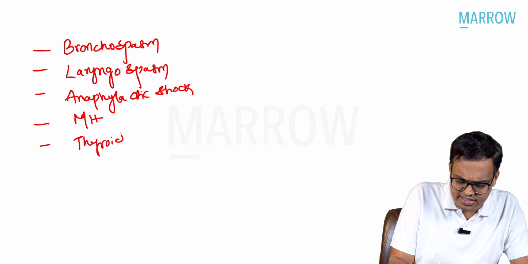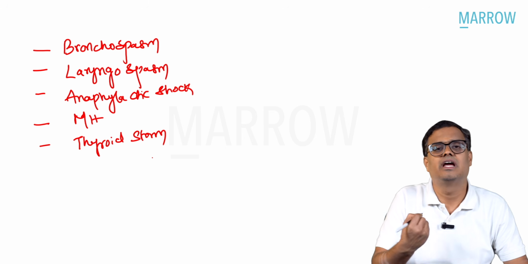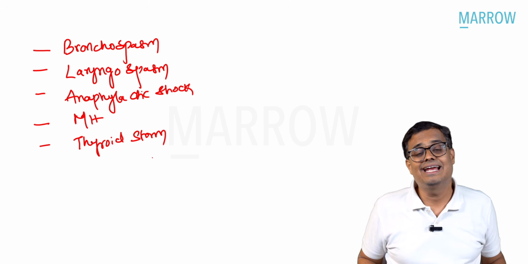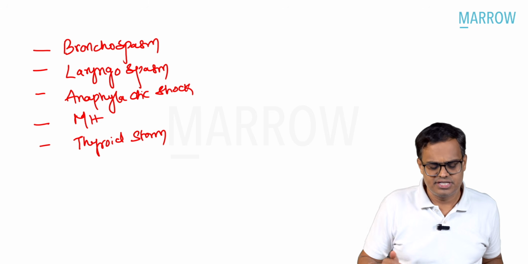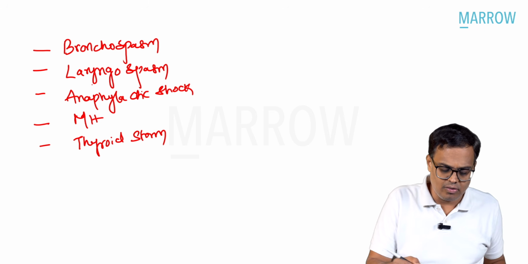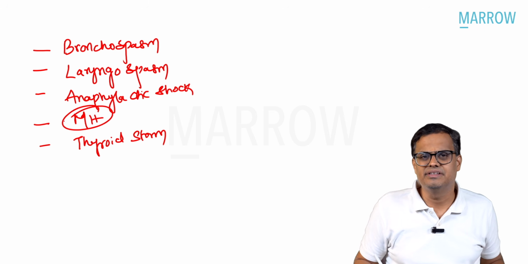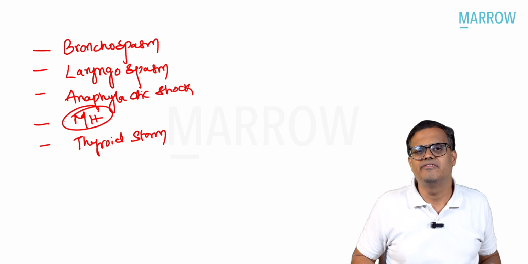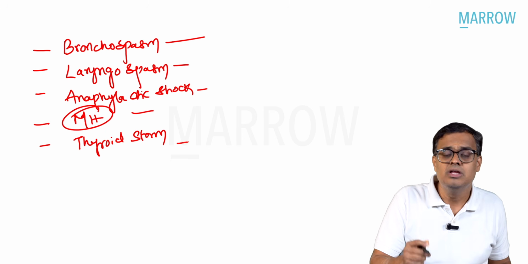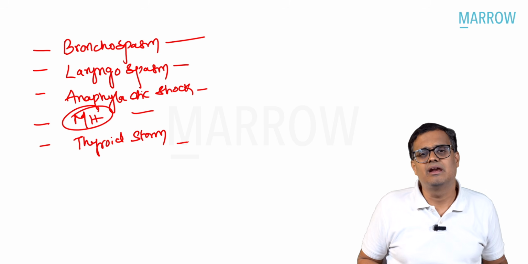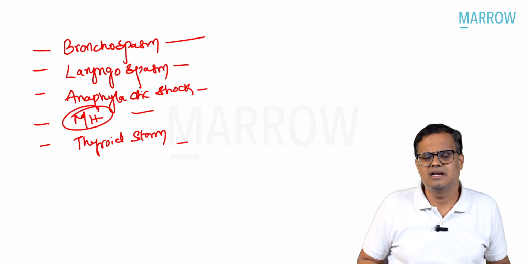So from an anesthesia or surgical point of view, these 5 clinical areas are repeatedly asked in your entrance examination. This year or last year also they have asked about malignant hyperthermia. Clinical presentations are very, very important, right? In all these things, bronchospasm, anaphylactic shock, there is a classical clinical presentation. What is this classical clinical presentation?